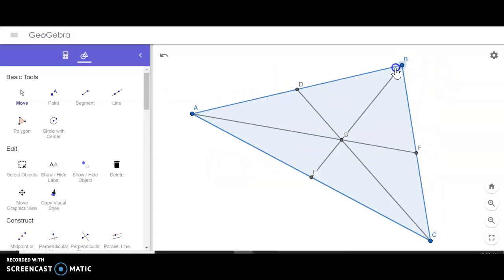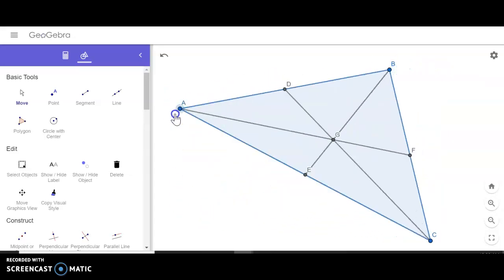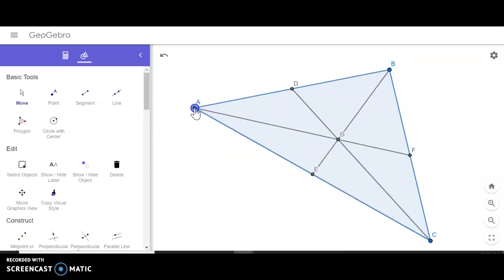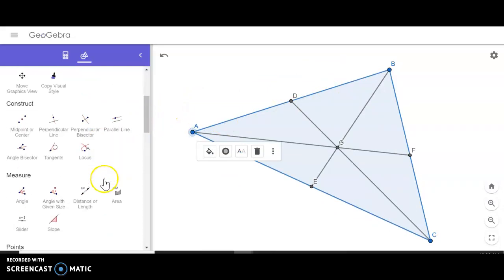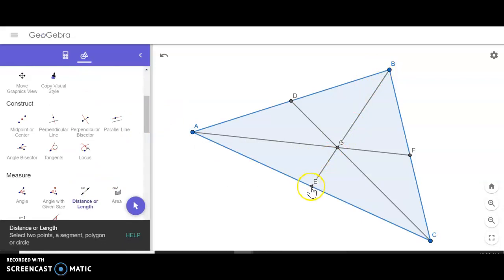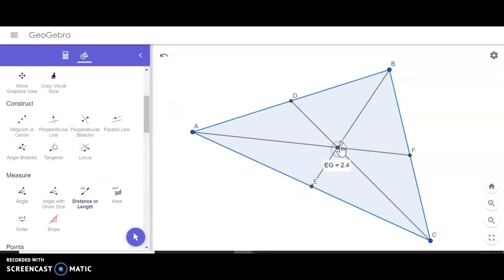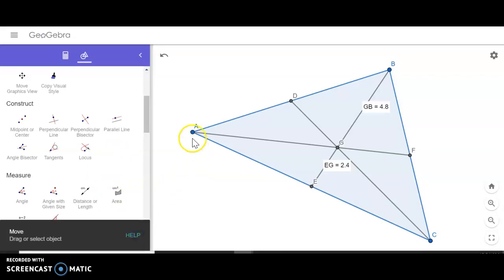If we're looking at this, we want to look at what we might see that is interesting. I'm going to encourage you guys to measure the distance from E to G and then G to B. So we see it right there, 2.4, 4.8. 2.4 is half of 4.8, meaning that this segment GE is half of the entire segment GB, which is cool and is what we're going to use, but let's make sure that that is always true.